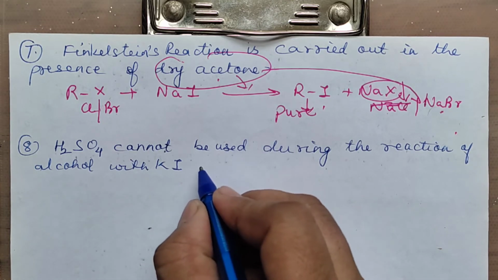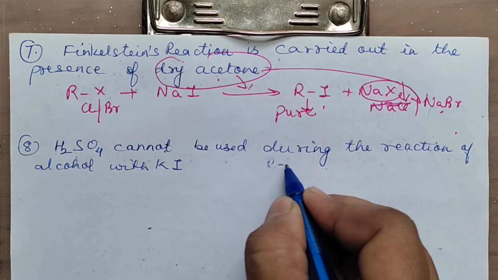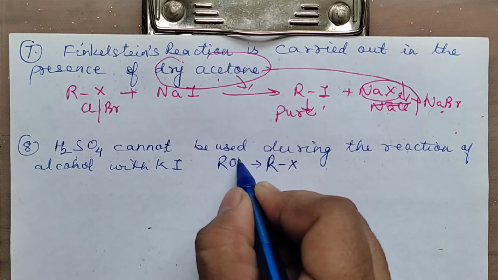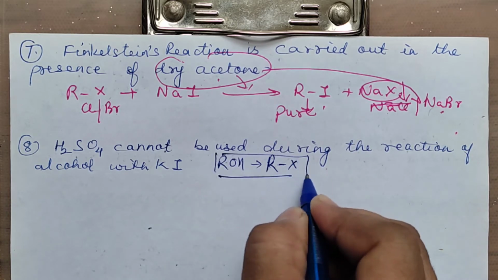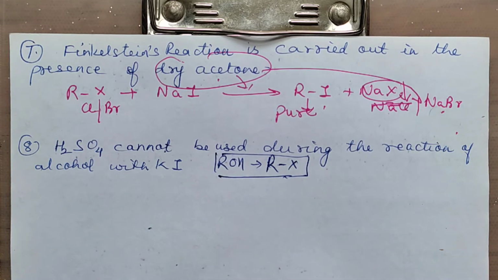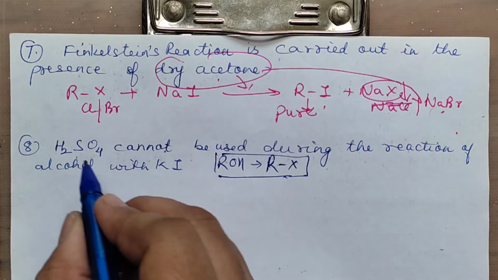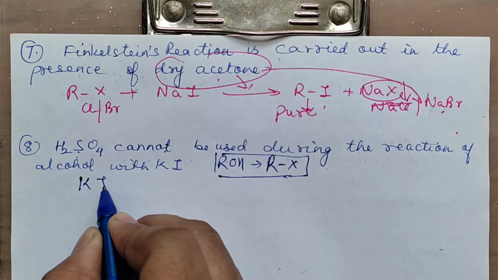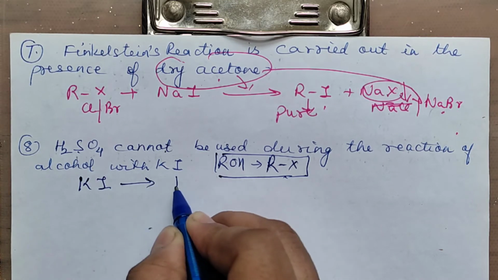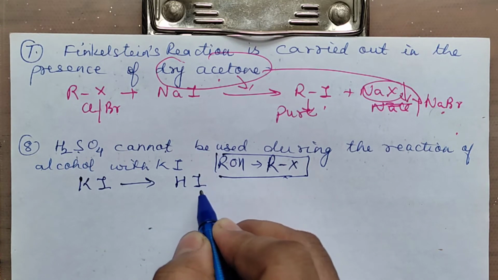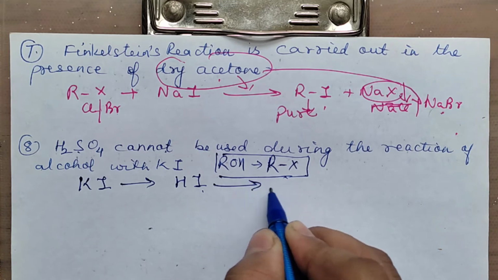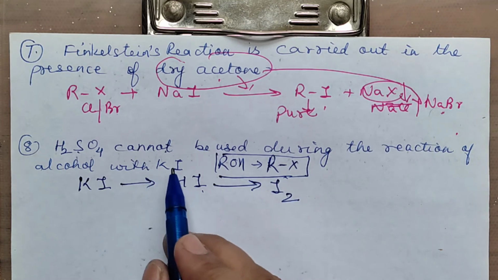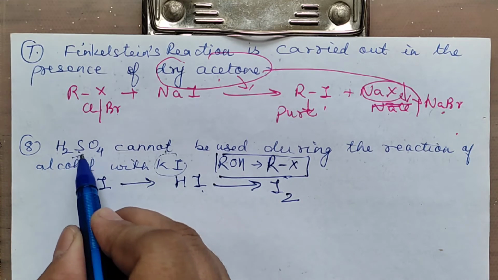The next question says H2SO4 cannot be used during the reaction of alcohol with KI. That means in case you want to prepare alkyl iodide from alcohol, you cannot use sulfuric acid. Why? That is what they are asking. Because if you are using sulfuric acid, it will convert KI to HI, which will further be oxidized to I2. You write potassium iodide because sulfuric acid is a very good oxidizing agent.